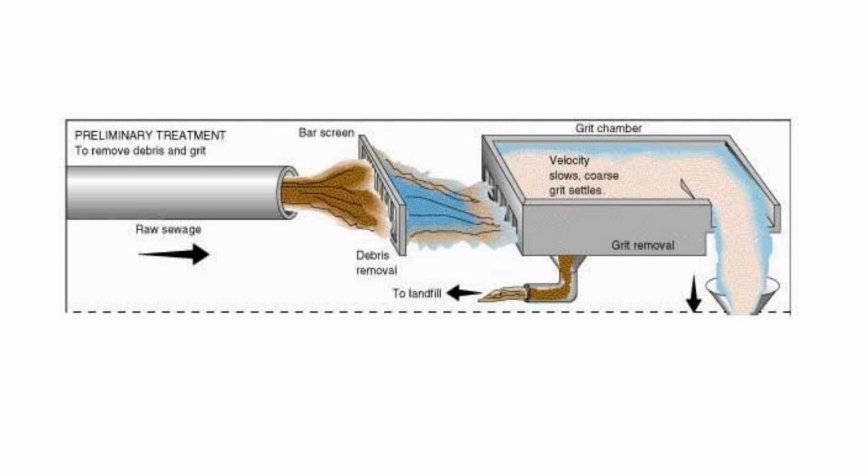So here in the diagram, you can see this is the incoming raw wastewater, which first passes through this screen. The large materials are removed by this screen, and then the wastewater enters the grit chamber. From the grit chamber, the sand particles and small stone particles are removed, and the remaining water enters the primary treatment process.